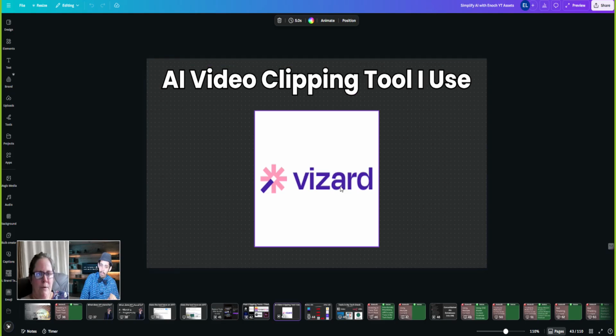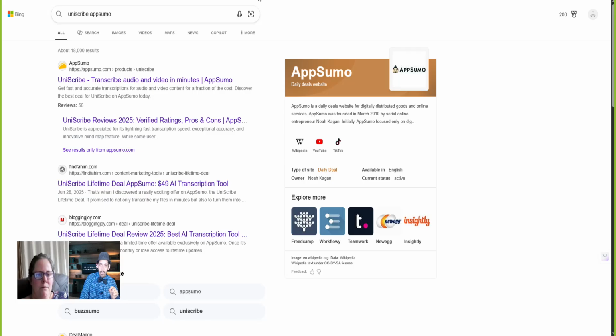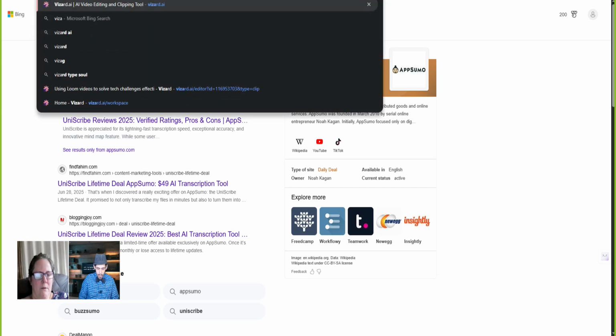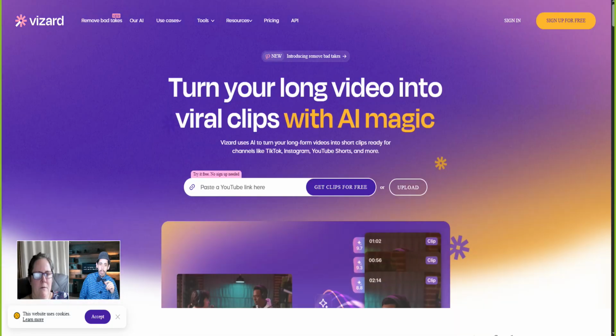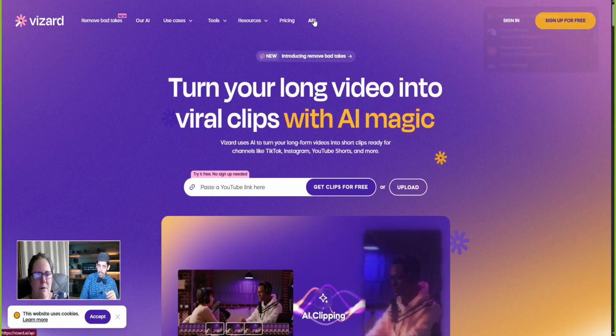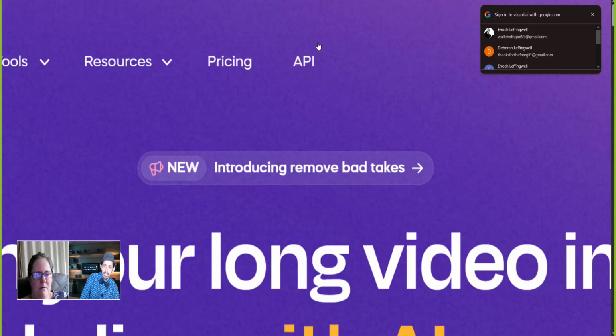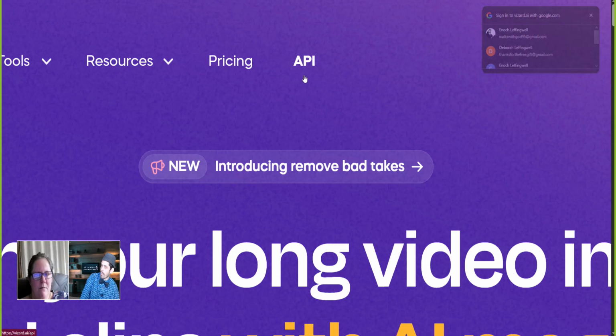Now, this API is not free. Sometimes there will be software where, in order for you to access their API, you have to pay for their subscription. See what I was mentioning right here? A lot of times they'll put API right there in the top browser.